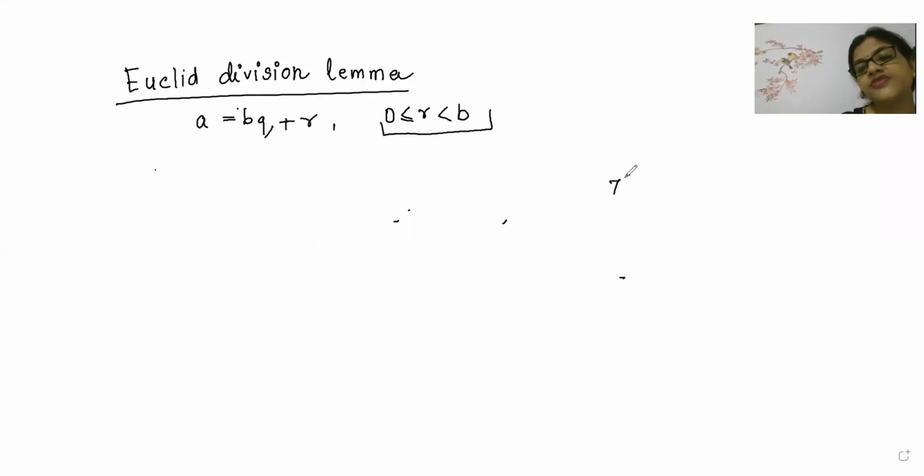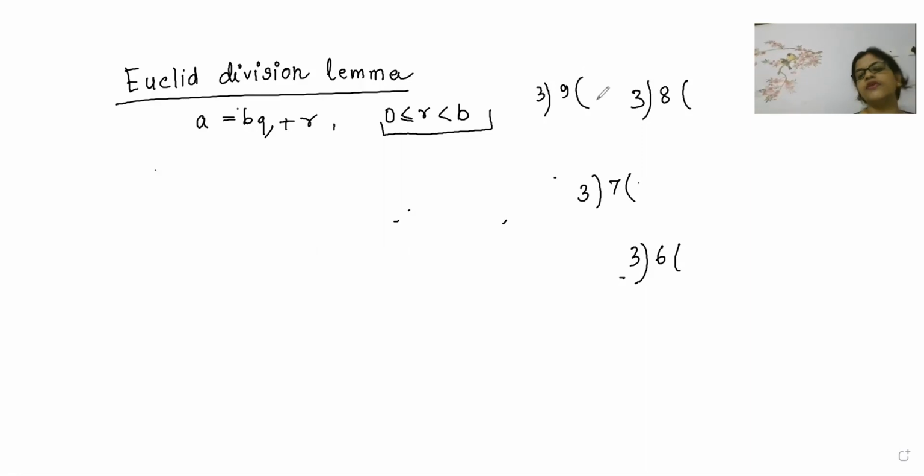Okay, fine. So beta, now I want to explain this part first, equal to 0 or greater than 0. Let us take an example of 3 dividing 7, then 3 dividing 8, 3 dividing 6, then 3 dividing 9. When 3 divides 6, 3 twos are 6, remainder is coming 0. So remainder can become equal to 0. Now 3 twos are 6, plus 1, remainder here is 1. So remainder can be greater than 0.